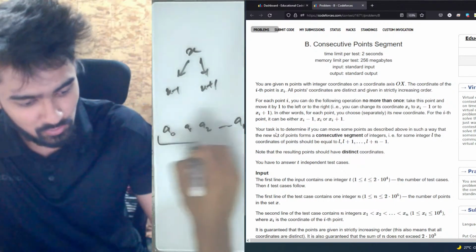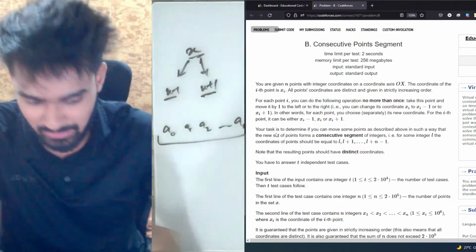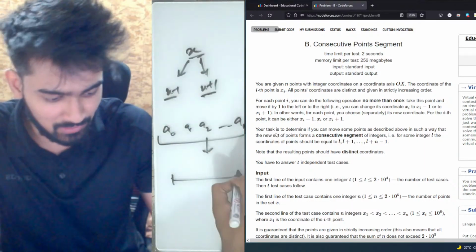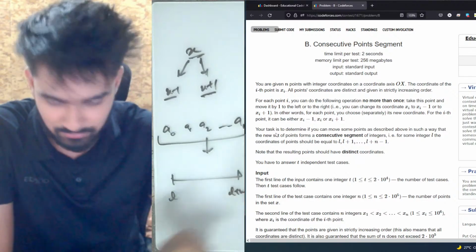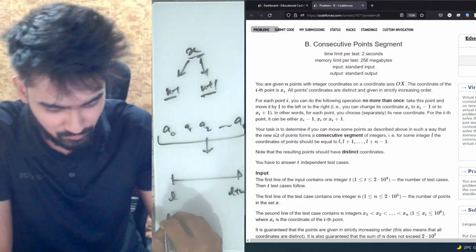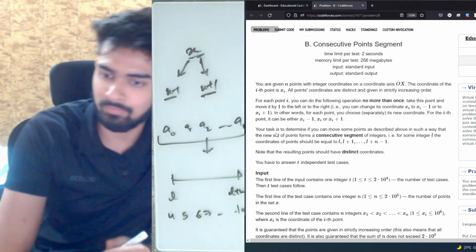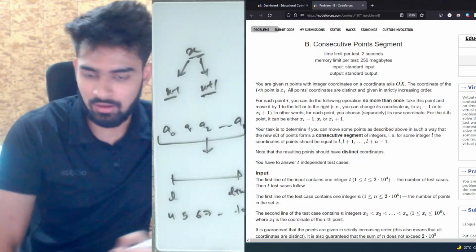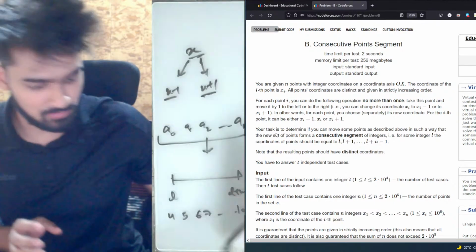Okay, now you need to change every element either to this or keep it the same, such that this complete thing becomes a consecutive segment from L till L plus n minus 1. For example, if it is 4, then the next elements become 5, 6, 7 till n. So this is what you are supposed to do. Now, how to do this?